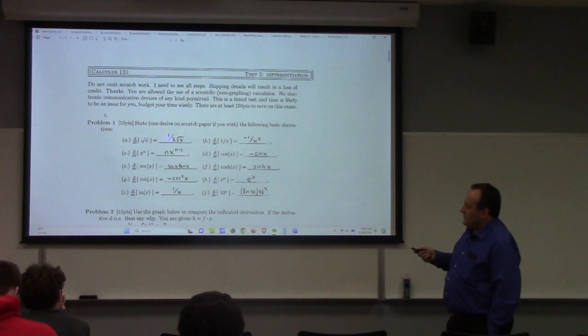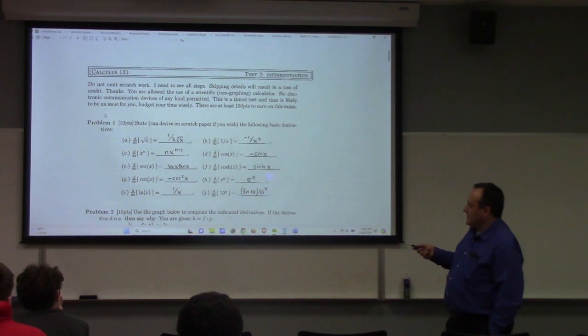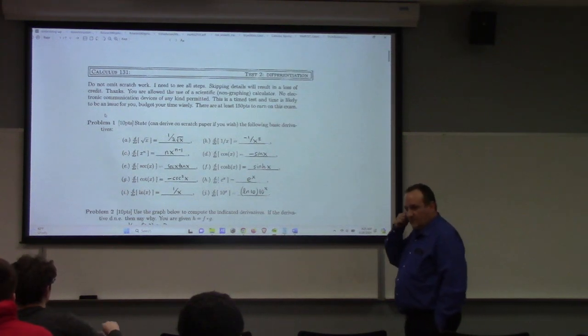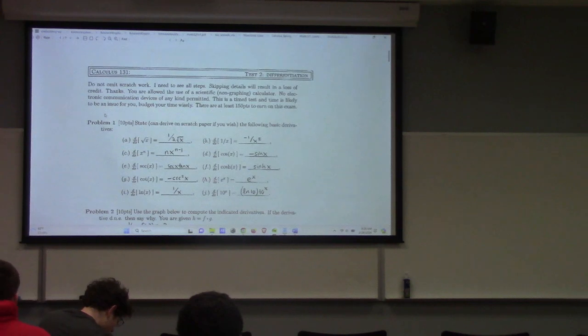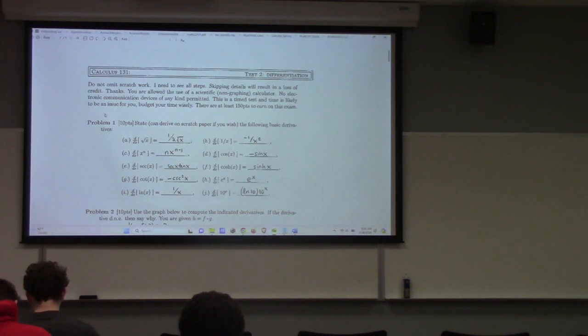So the derivative of square root is 1 over twice the square root. This is the power rule. Derivative of secant is secant tangent, derivative of cotangent is minus cosecant squared. Derivative of log is 1 over x, e to the x, log 10 times 10 to the x. Derivative of cos is minus sine, minus 1 over x squared. And then I added like 4 more interesting ones, right? So, do you guys want to talk about the other ones that are new? We can do that. Let's work out those together, make sure we're on the same page here.